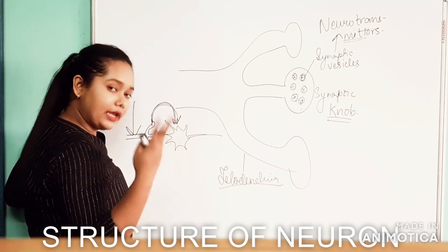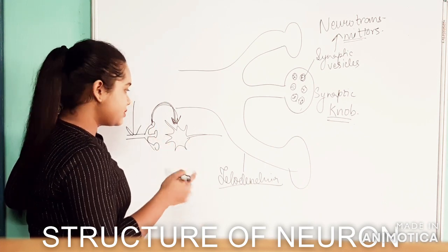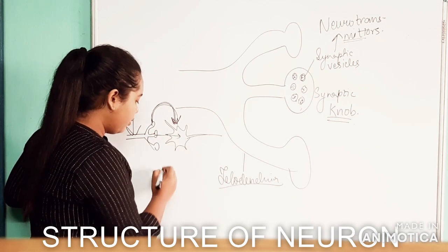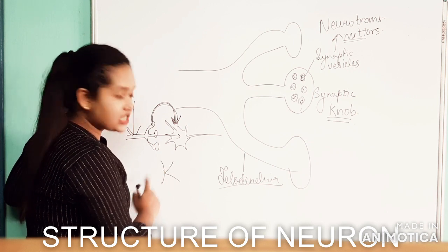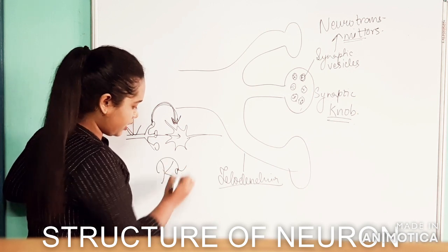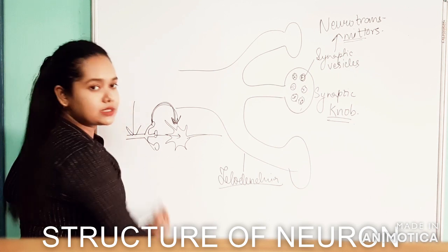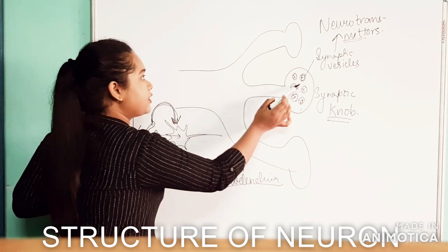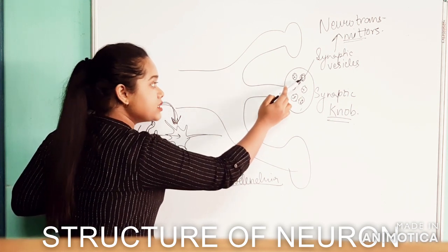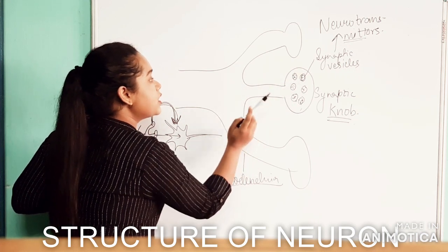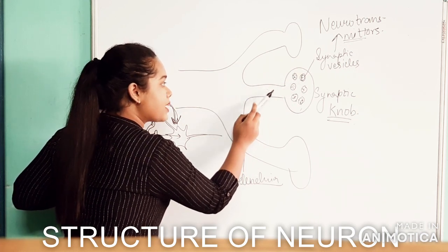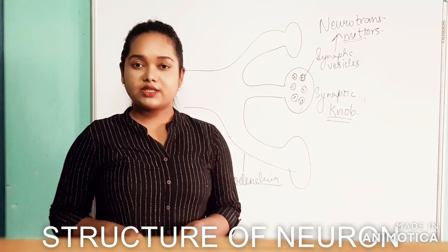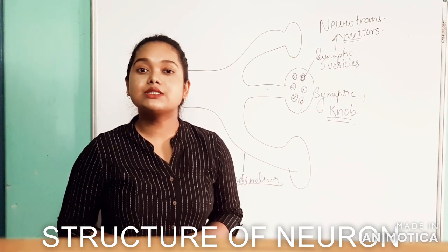That we will study later on. So two ways. In electrical transmission, the impulse will directly transfer from here to here. How? The axon and the dendrite will have very little space in between them, so it will directly move to here. But in case of chemical synapses or chemical transmission, certain chemicals are there which we have termed neurotransmitters. These neurotransmitters are going to help the neuron to transmit the impulse from here to the next neuron. Okay. Here we are done with the structure of the neuron. Now let's move to the types of neurons.